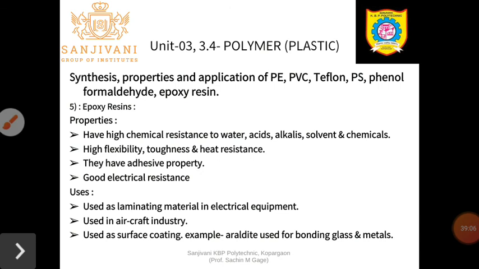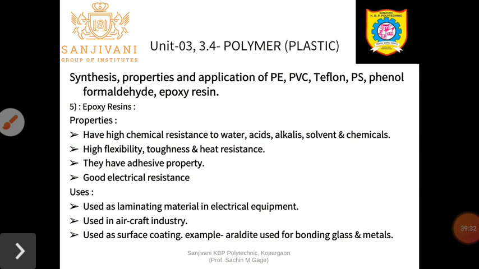What are the properties of epoxy resins? First of all, they are highly chemical resistant to water, acids, alkali, solvents and any other type of chemicals. They are highly flexible, tough and heat resistant. They have adhesive property like your phenol formaldehyde resin. So epoxy resins are also used as adhesives or binders, and all these are polymers.